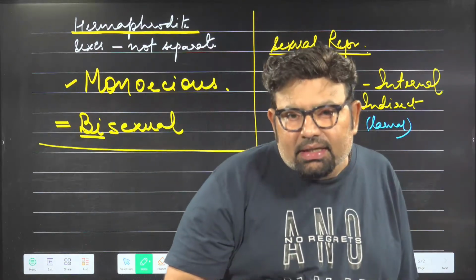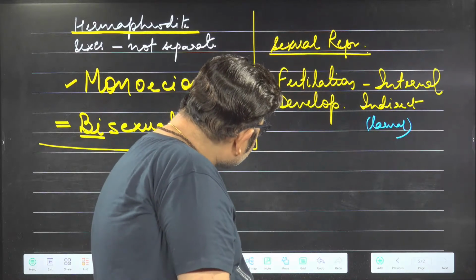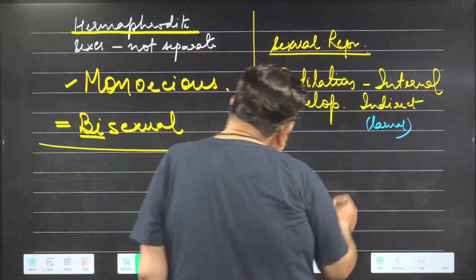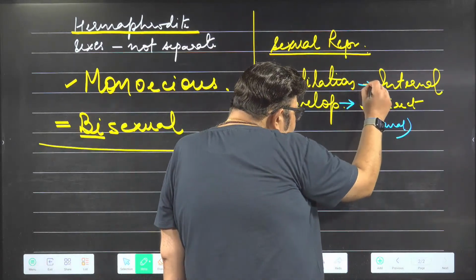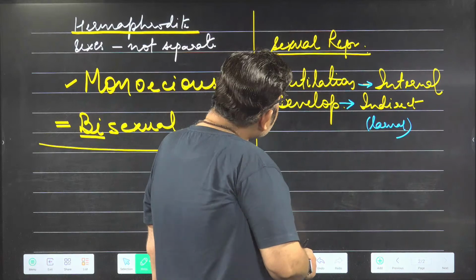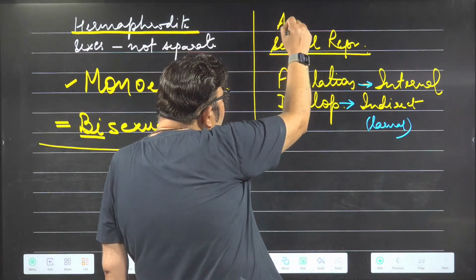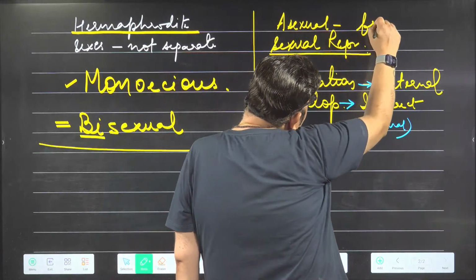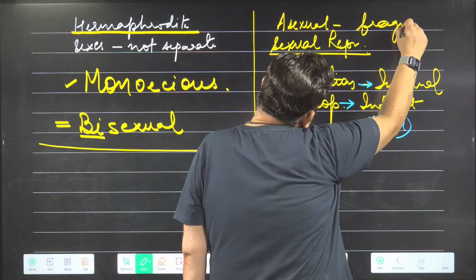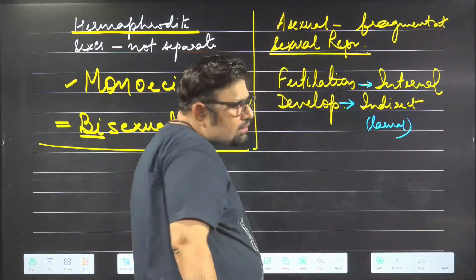So what can we say for them? The development is indirect. Fertilization is internal. Reproduction is both sexual and asexual. Asexual reproduction occurs by fragmentation. Let me tell you about this phylum, bachcho.